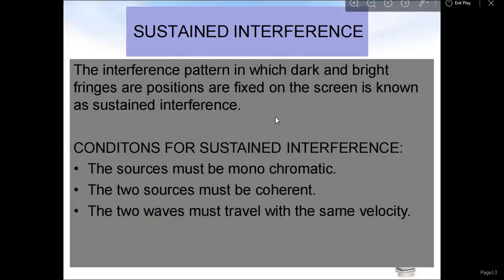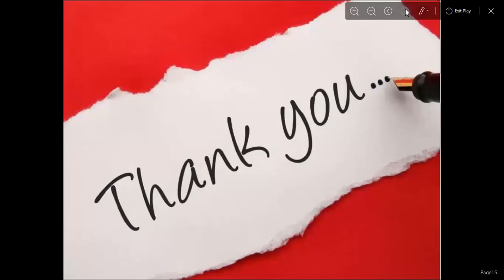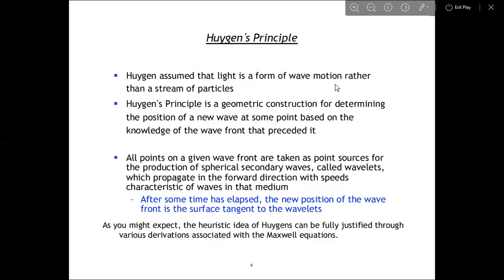Now, sustained interference: the interference pattern in which dark and bright fringe positions are fixed on the screen is known as sustained interference. There are three conditions for sustained interference. The source must be monochromatic, the two sources must be coherent, and the two waves must travel with the same velocity. We must know about coherent interference; this is the most important definition.